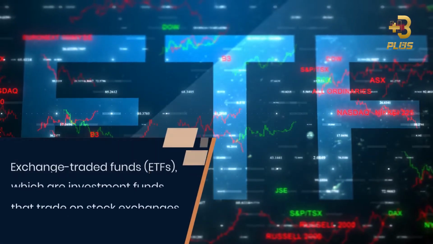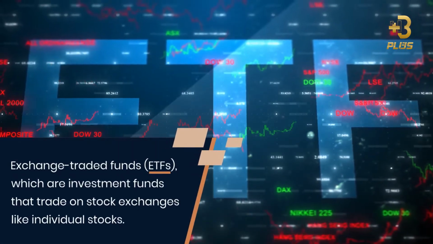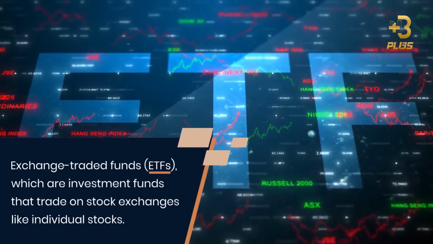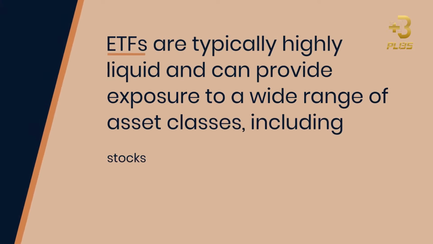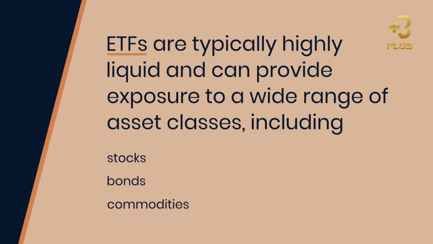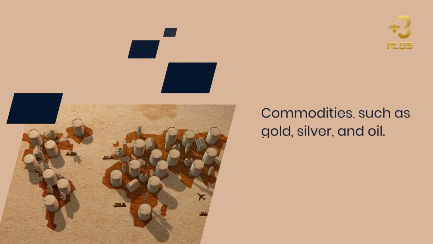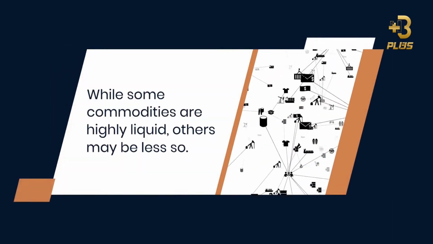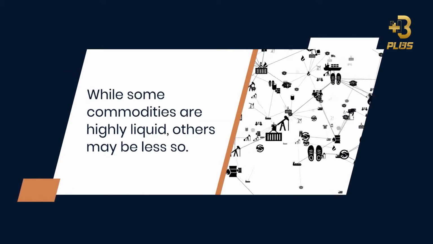4. Exchange-traded funds, ETFs, which are investment funds that trade on stock exchanges like individual stocks. ETFs are typically highly liquid and can provide exposure to a wide range of asset classes, including stocks, bonds, and commodities. 5. Commodities, such as gold, silver, and oil. While some commodities are highly liquid, others may be less so.